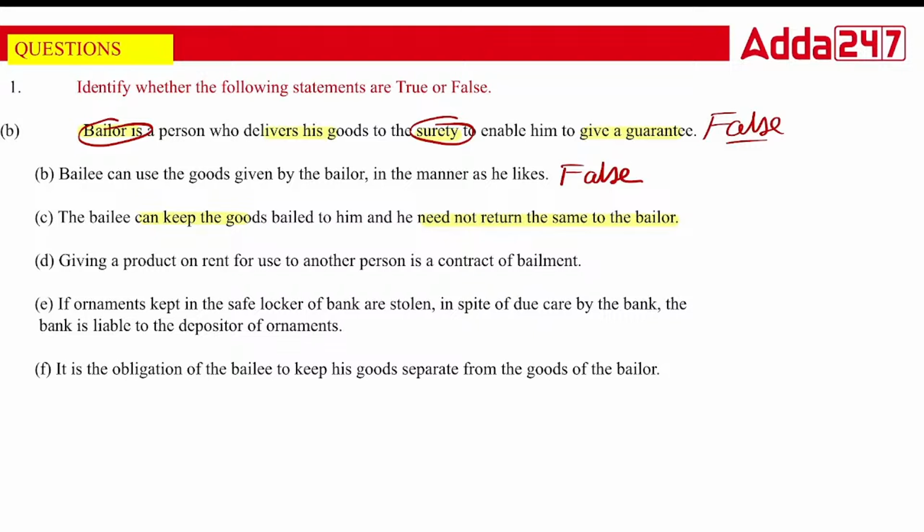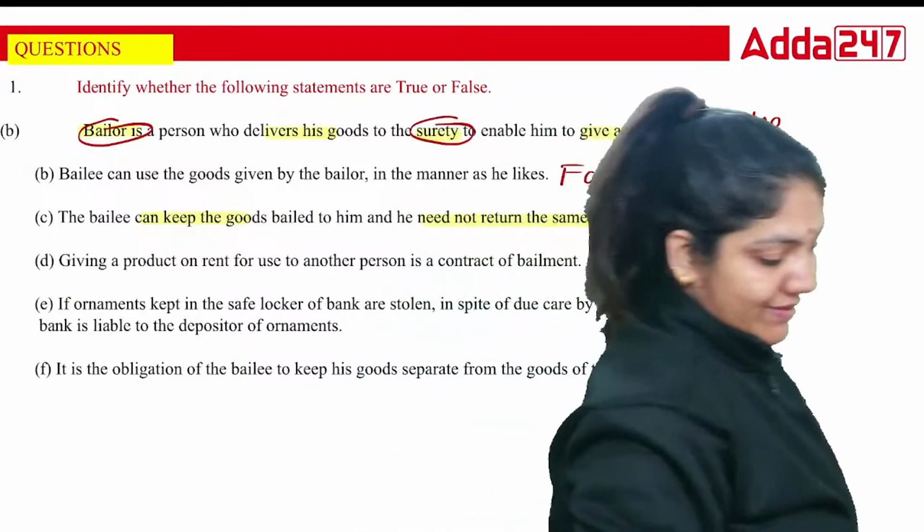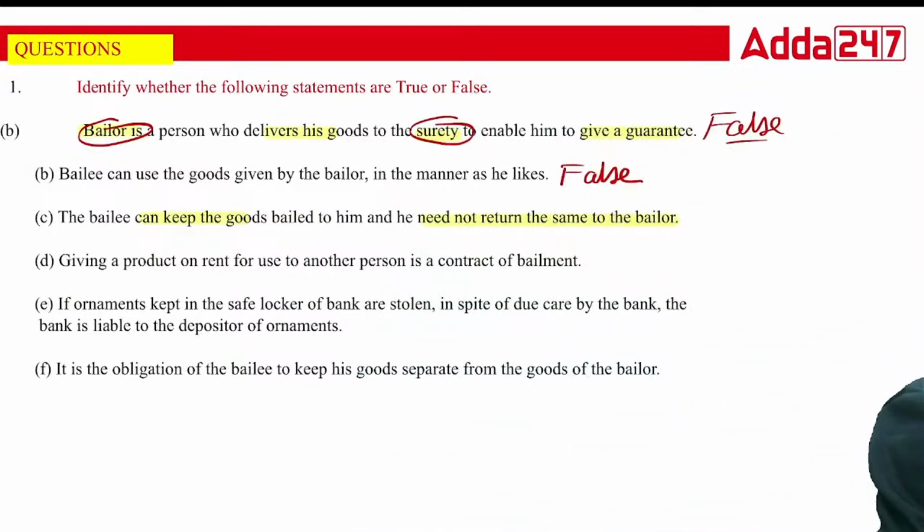This is very important, very good question. So class, in this particular case, as you can easily see, this is absolutely false. This is a false statement.